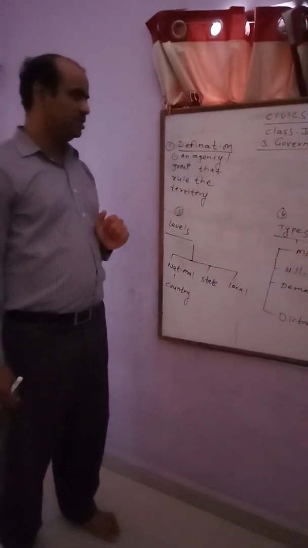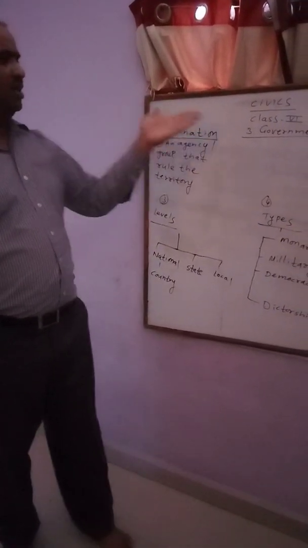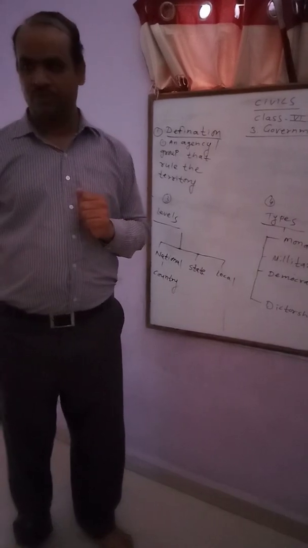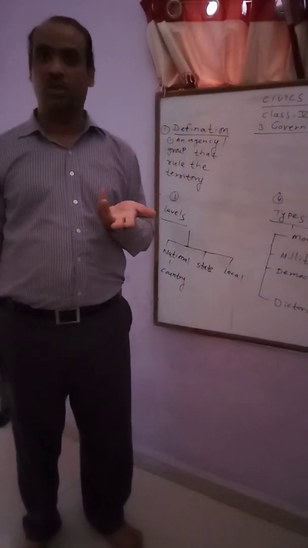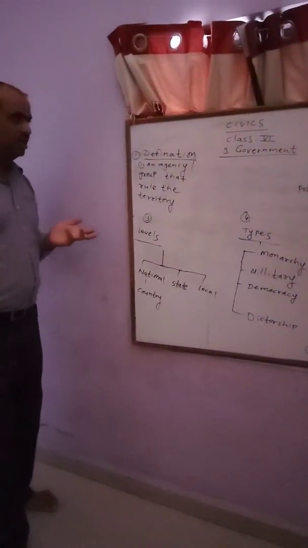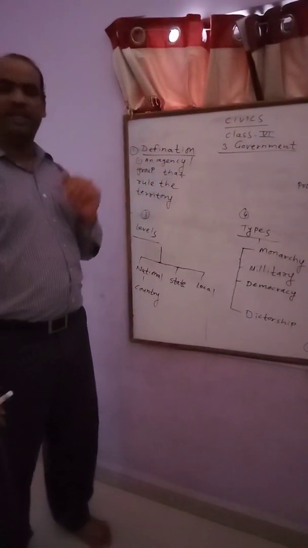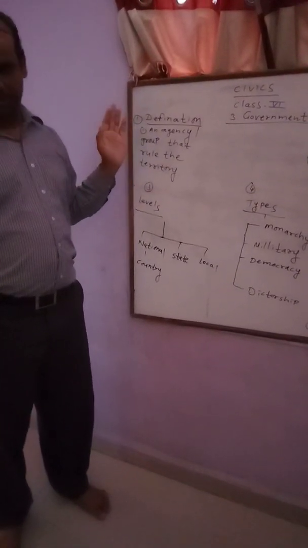The first point is the definition of government. As you have heard the word many times, people talk about government many a times. You listen on the news, then read in the newspaper. There are different news regarding government.